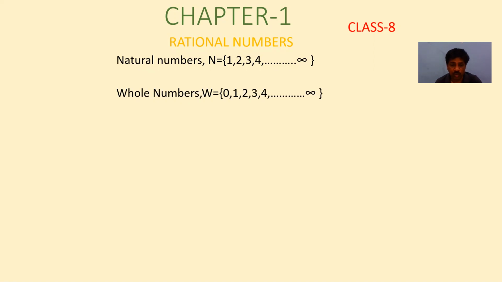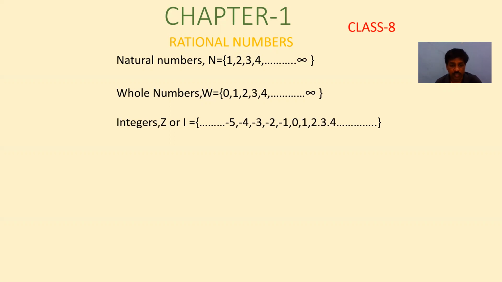If you take one example, in the classroom, how many sofa sets are there, obviously we say that no sofa set is there. No sofa set means we can also say 0 sofa sets. So we are assigning 0 to no sofa set. In that way, 0 means nothing. That's why the numbers starting from 0 are called whole numbers.